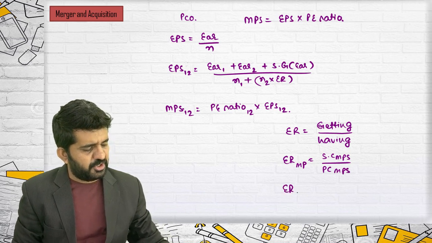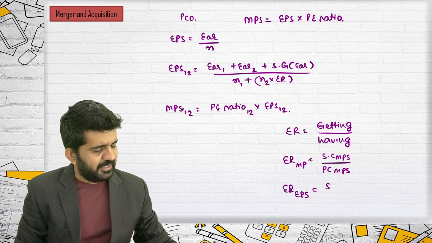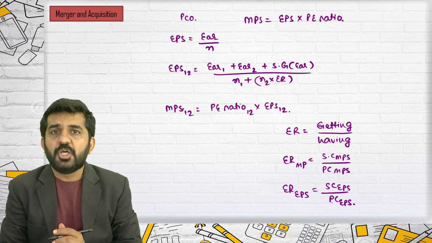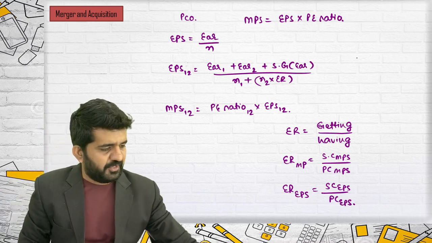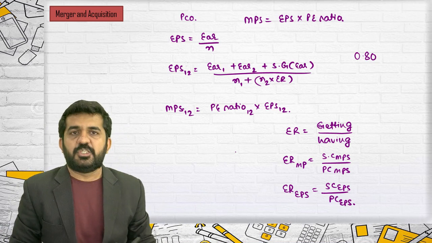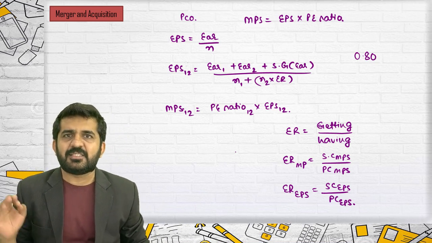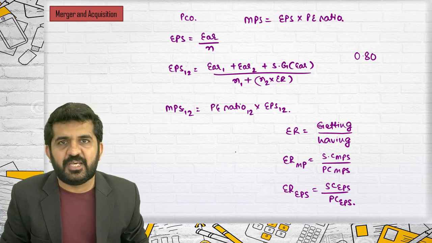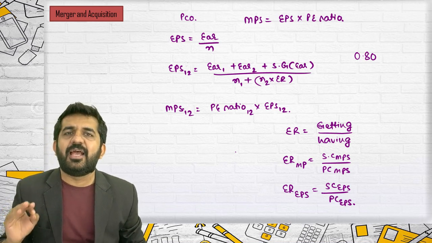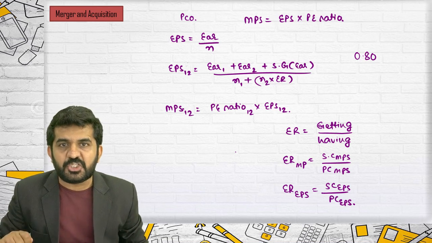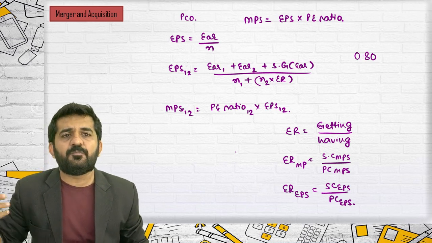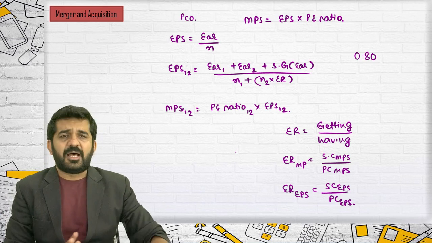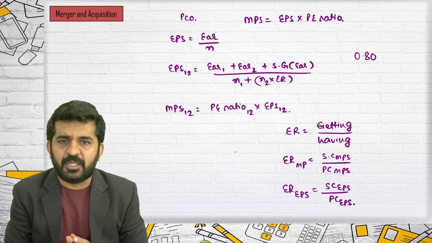And if exchange ratio is based upon EPS, then selling company's EPS divided by purchasing company's EPS will be the exchange ratio. Also, if exchange ratio is 0.80, that means the selling company's shareholders will be getting 0.80 shares for every share held in the selling company. The shares that they are getting are of the purchasing company. These are all the formulas that we have learned up till now.